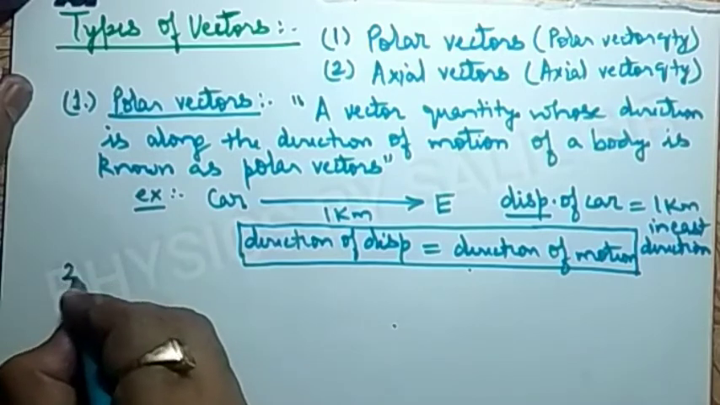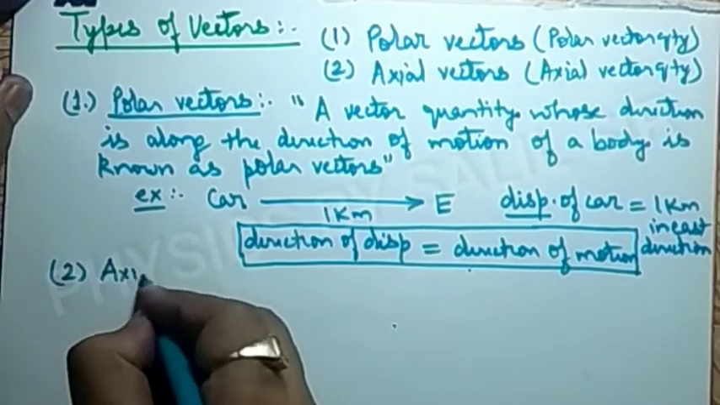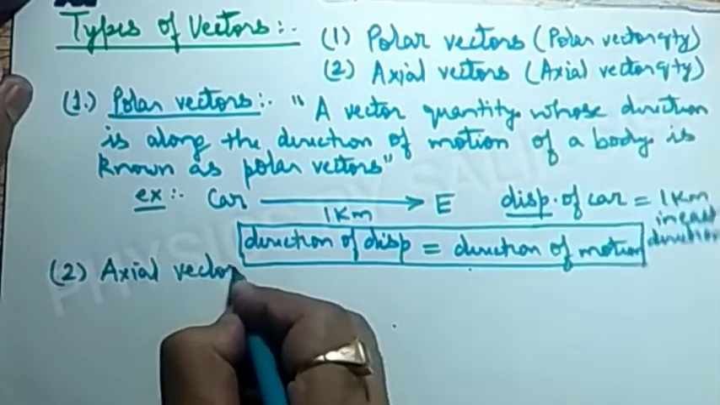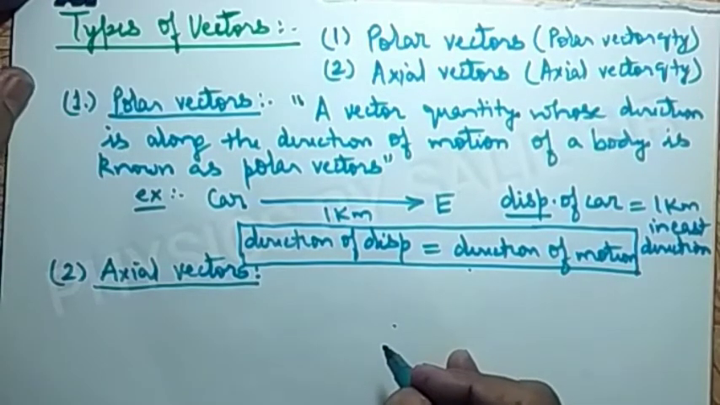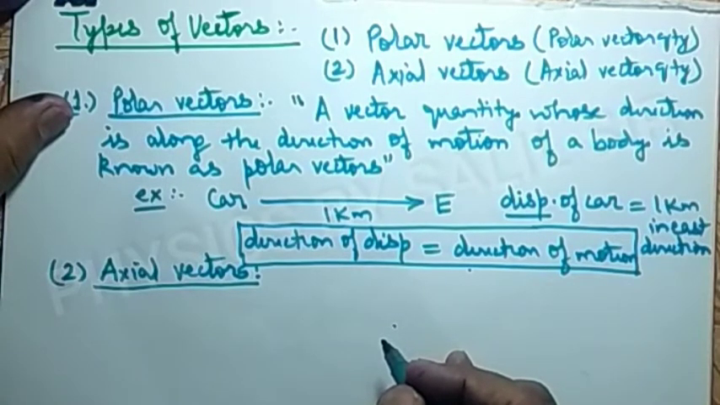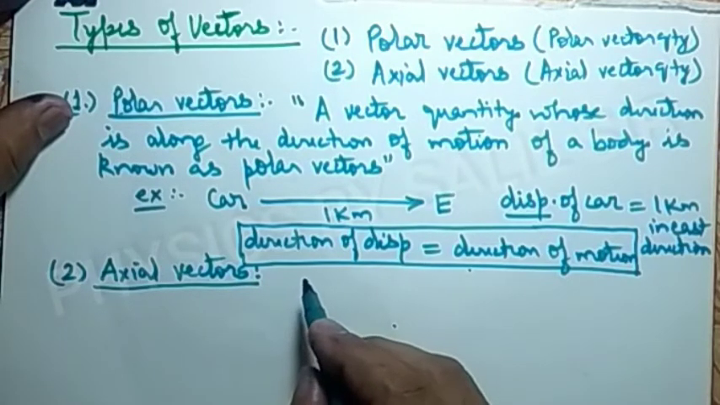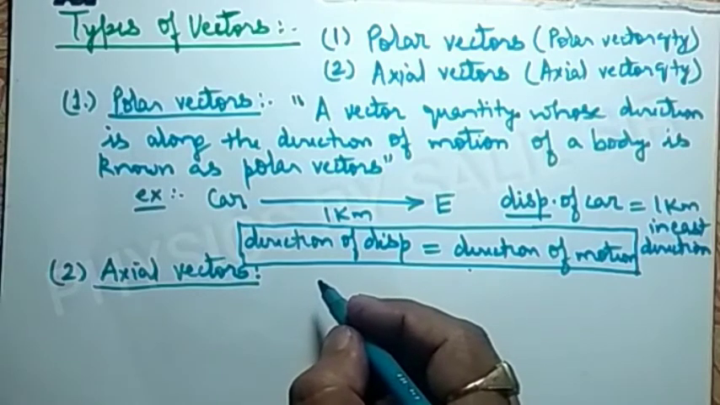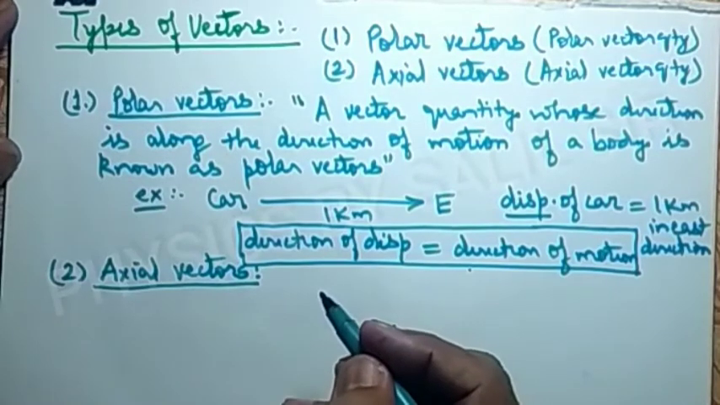Now if we take the explanation of axial vector, it is different from polar vector. Axial means it is related to an axis. So what is an axial vector? Axial vectors are the vectors which are along the axis of rotation. Meaning if there is the existence of an axis, then there must be some rotation.